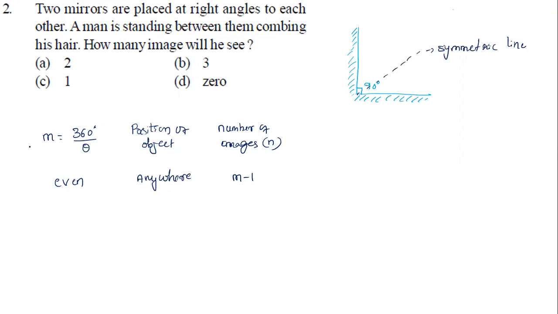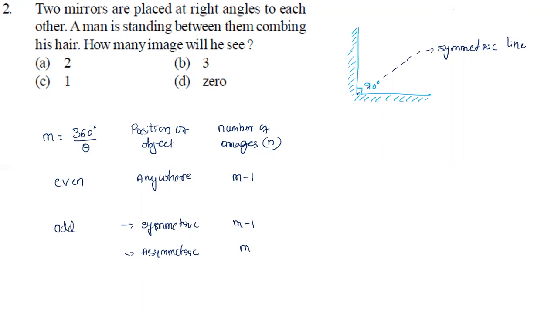Sir, what if this number m is odd? If it is odd, there are two cases. The first case is symmetric, which means the person is standing on the symmetric line, the line exactly dividing the mirrors. Then the number of images is again m minus 1. If he is not standing on the symmetric line but somewhere else, asymmetric, then the number of images will be m. There is no need to subtract anything.